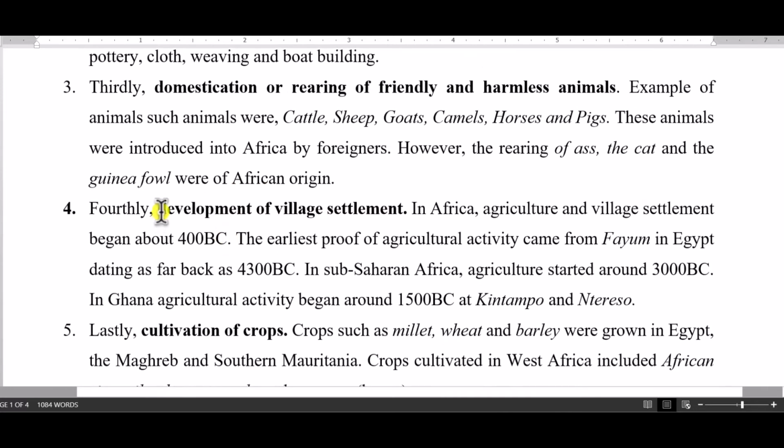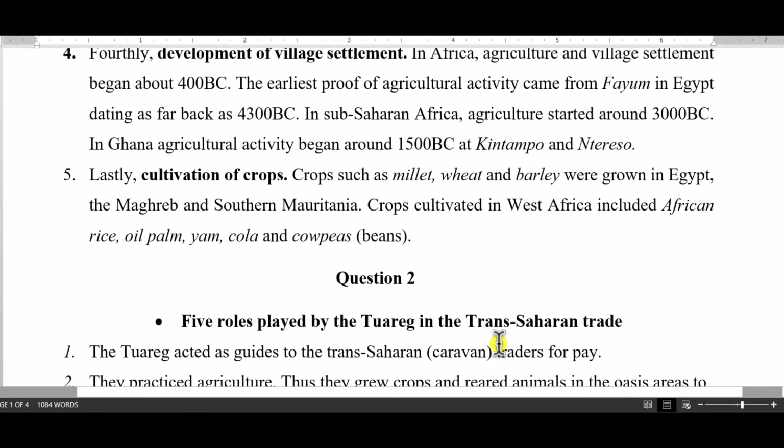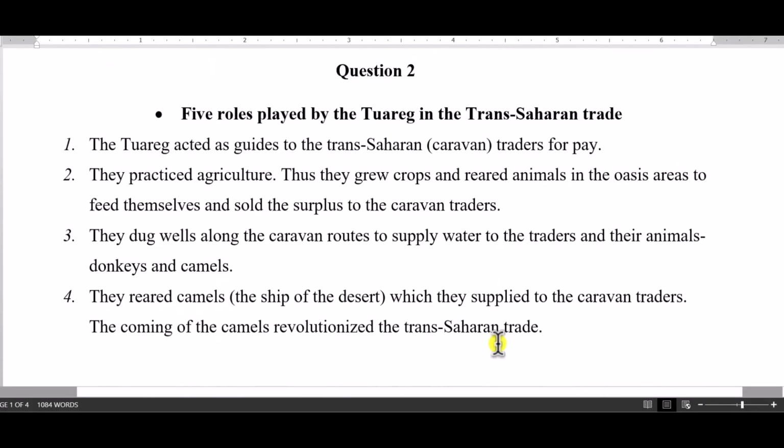The fourth one was the development of village settlement. Man started to develop village settlements and also agriculture. Then the last one has to do with cultivation of crops. Man also started to cultivate crops such as wheat, millet, barley, and cola. So these were some of the points that the examiners were expecting you to give.